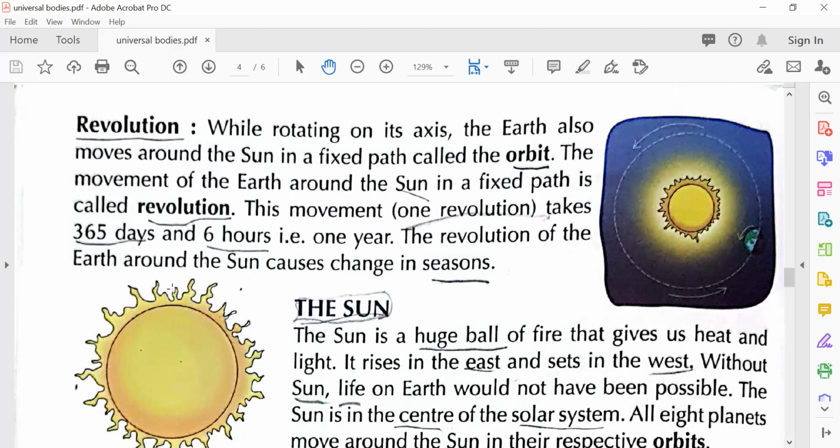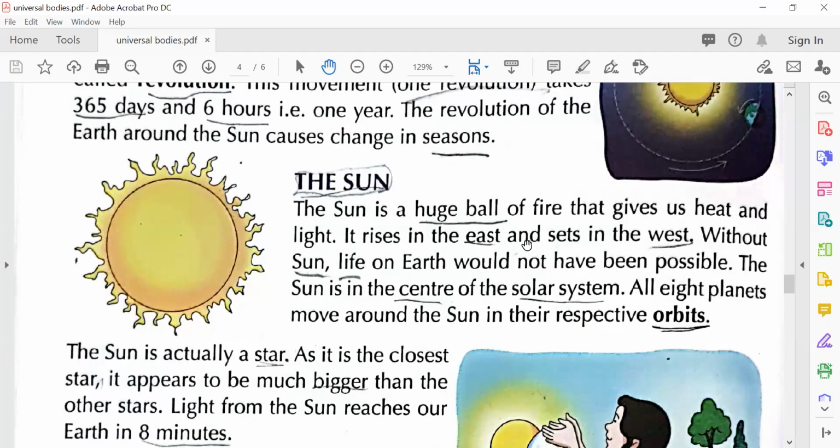The revolution of the earth around the sun causes change in season, and this is why seasons change. Let's see how. The sun is a huge ball of fire that gives us heat and light. What is sun? Sun is a huge ball of fire, and it gives us heat and light. It rises in the east and sets in the west. So where does sun rise? East. Sun rises in the east and sets in the west. Without sun, life on earth would not have been possible, because it will be fully night.